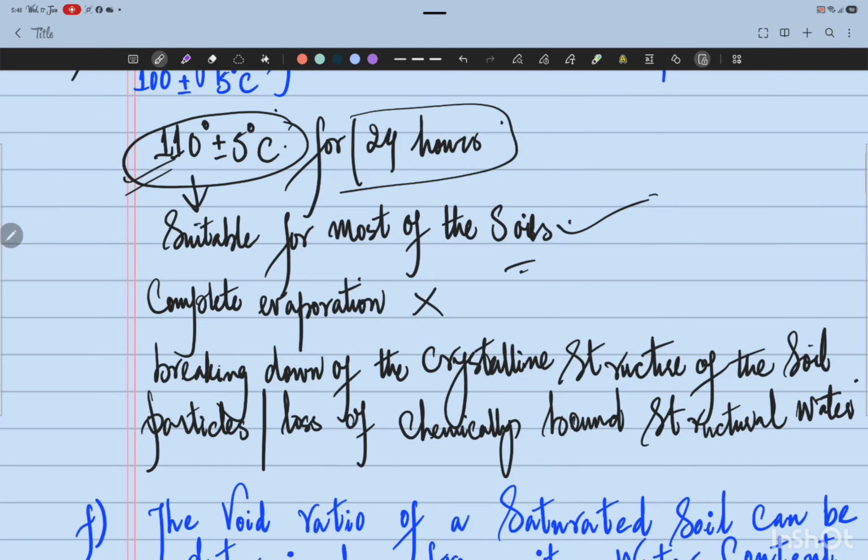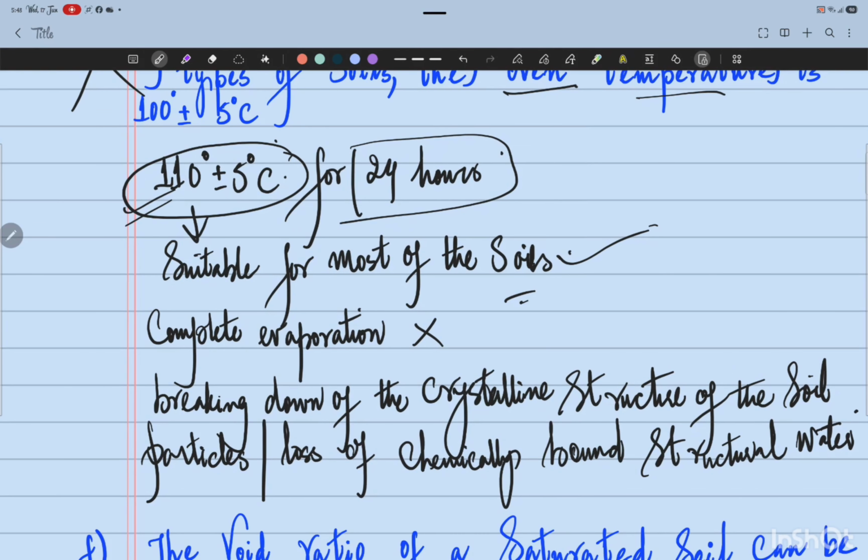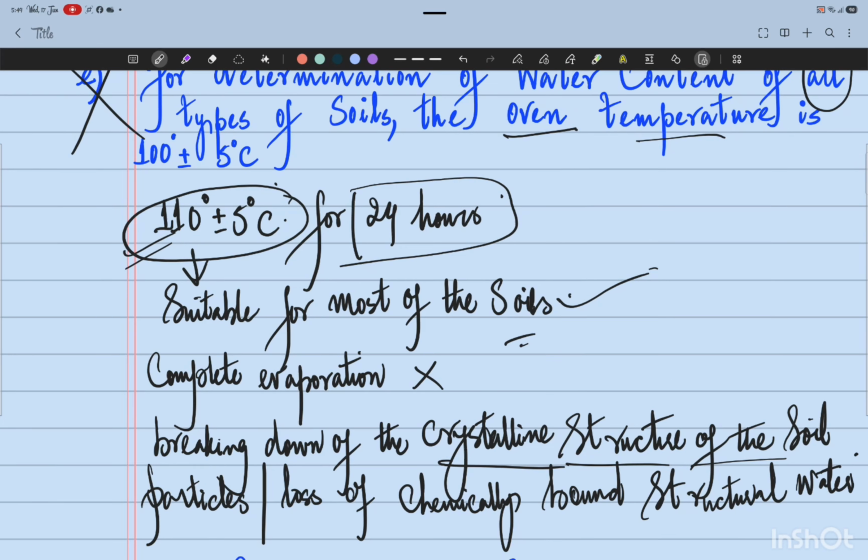A lower temperature may not cause the complete evaporation of water, and a higher temperature may result in the breaking down of the crystalline structure of the soil particles and the loss of chemically bound structural water. So this range is good enough for most of the soils, but not for all of the soils.